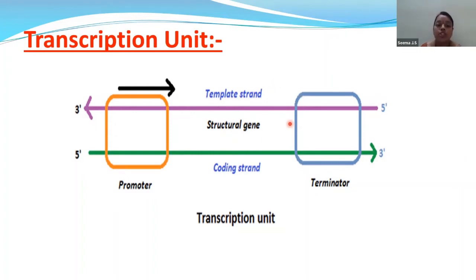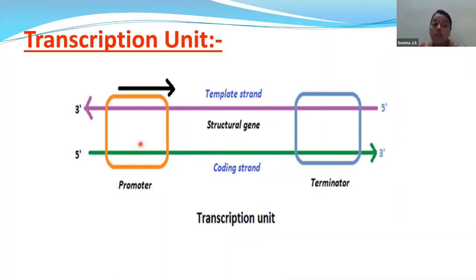Now, I have to tell you one major thing over here: the 5' to 3' strand is the coding strand, but it does not code for anything. Now, children, you have to remember the technical explanation of promoter and terminator. If they ask you in competitive exams, where is the promoter located? You must tell that the promoter is located at the 5' end of the structural gene, with reference to the polarity of the coding strand.